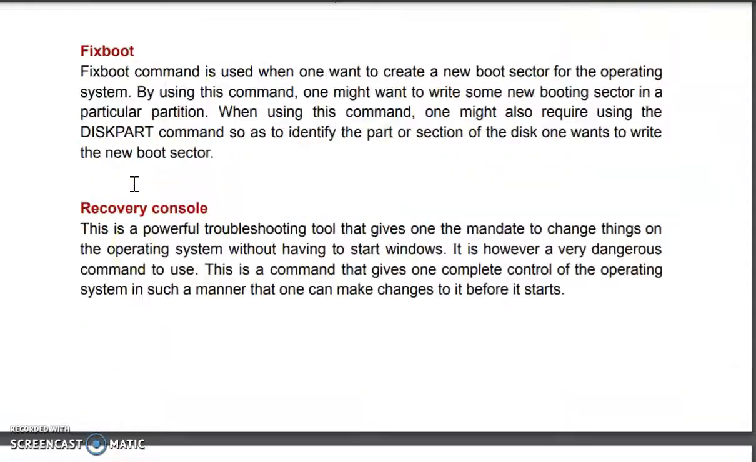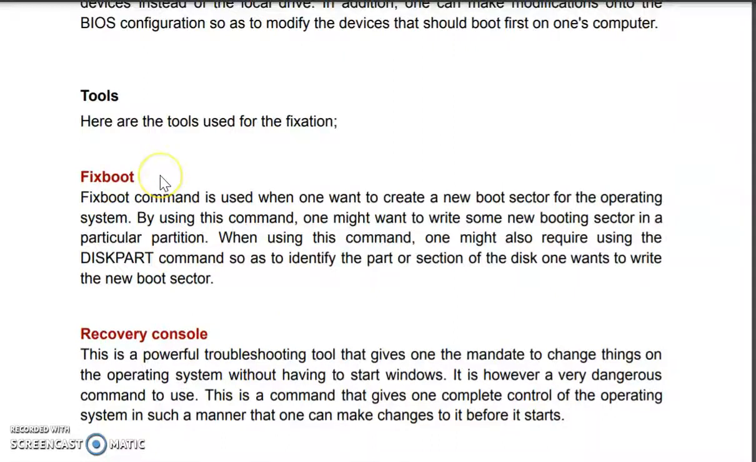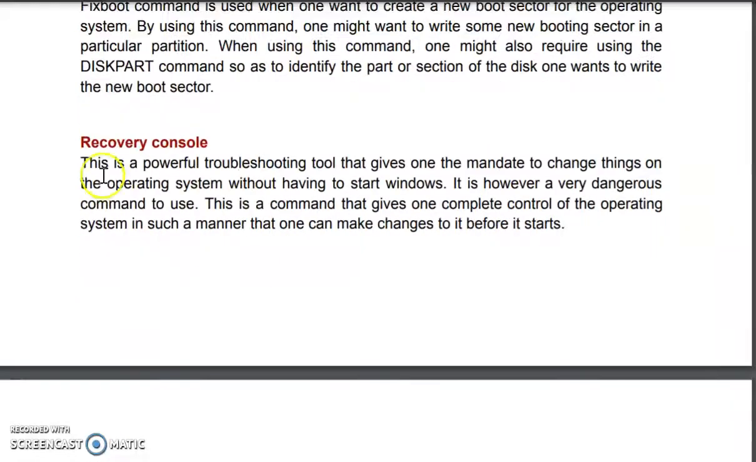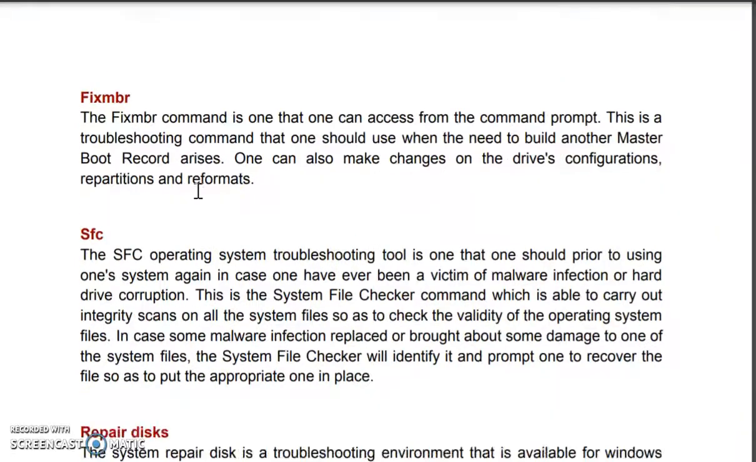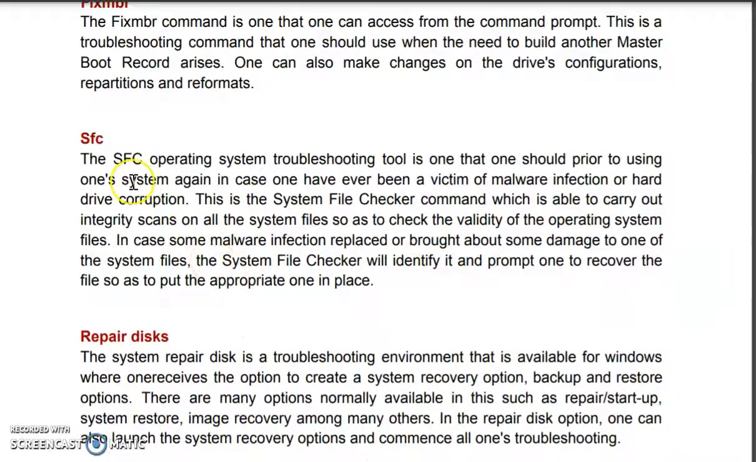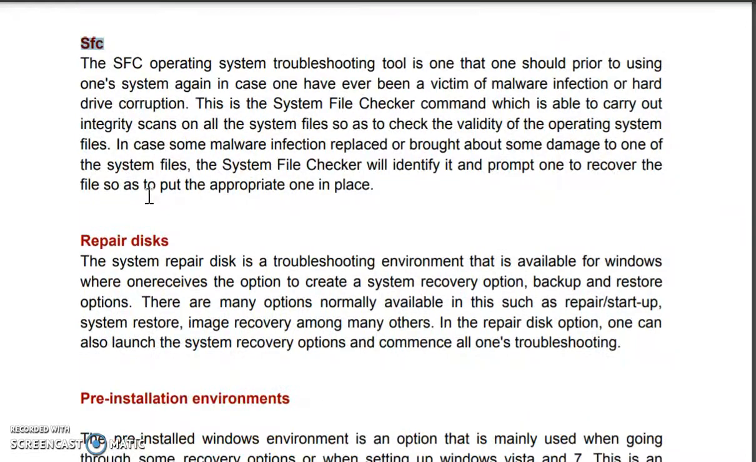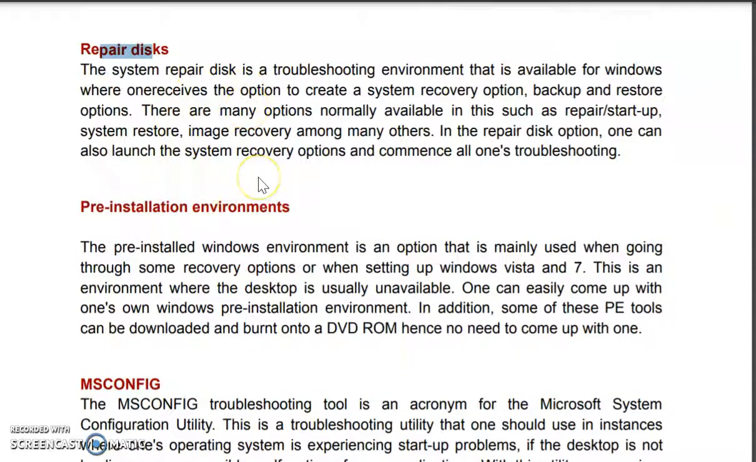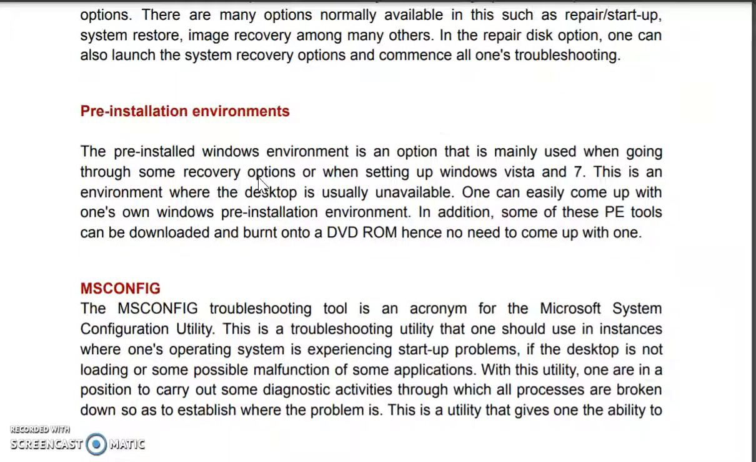These are some tools, you can just go through them. Fix boot is for fixing the boot. It is a command; through the command prompt you enter the command and you can create a new boot sector. Recovery console is for recovering through console mode, that is, through the command mode we can recover our operating system. There is also fix MBR, for the master boot record, which we can recover with the help of fix MBR. SFC is another OS tool used for troubleshooting the OS. Repair disk is also a troubleshooting environment, used to repair the operating system.